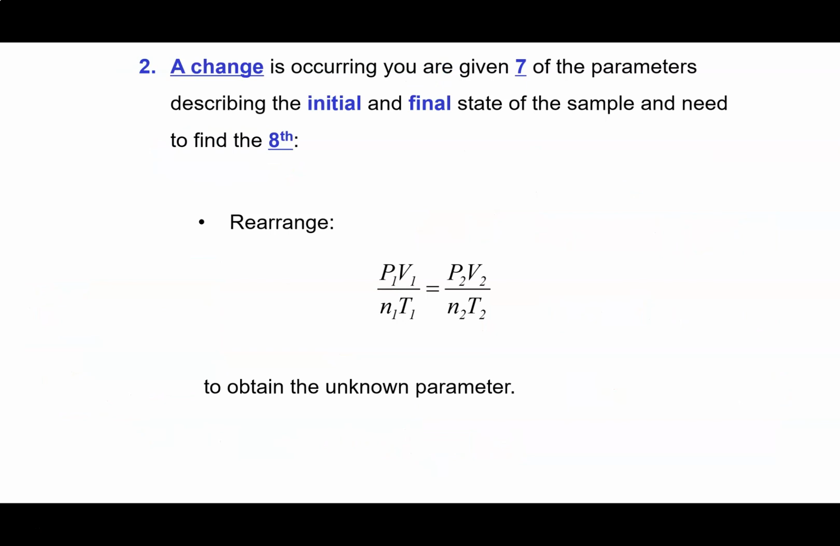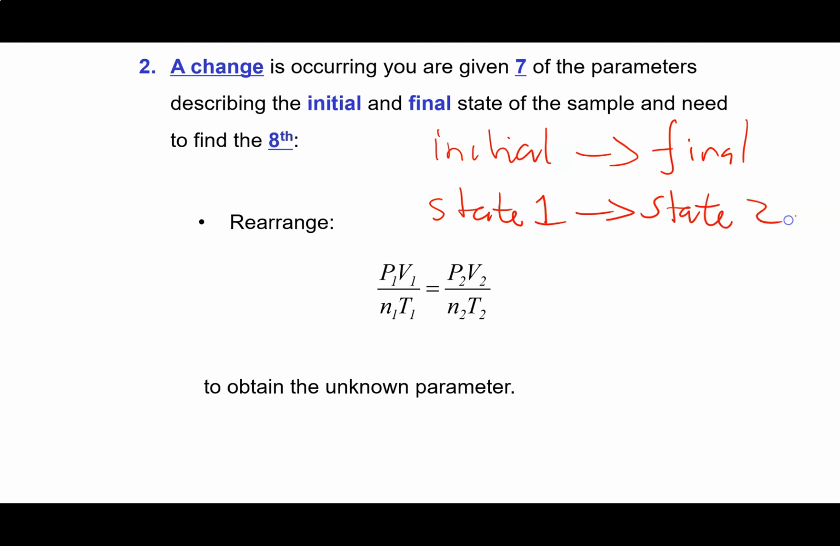The second type of gas law problems is when a change is occurring and you're going from some initial state to some final state, or sometimes people will say you're going to go from state 1 to state 2, different ways of expressing the same thing. What's going to happen here is you're going to use this form of the ideal gas law, and you'll be given 7 of the parameters that go in here, and you'll be reorganizing, trying to solve for the value of the 8th one.